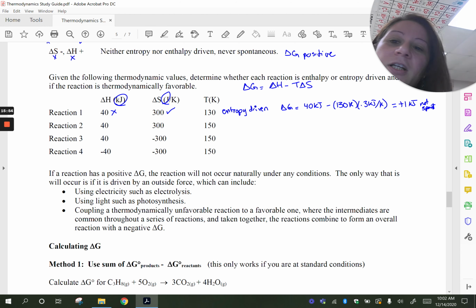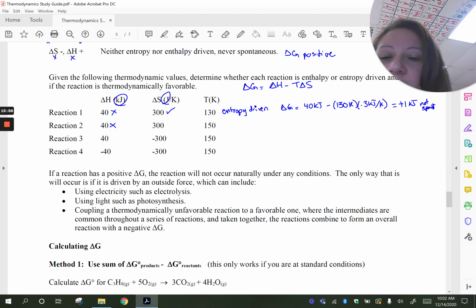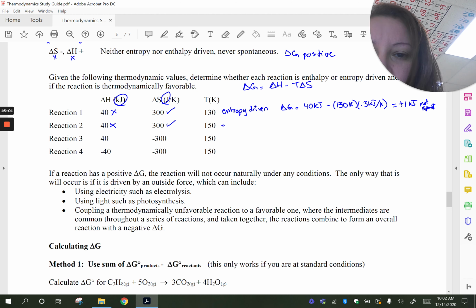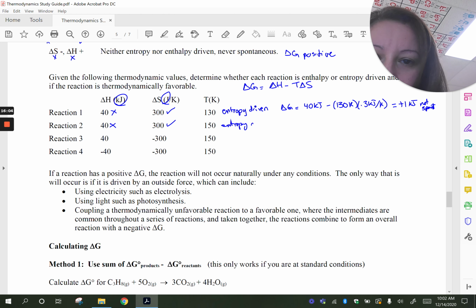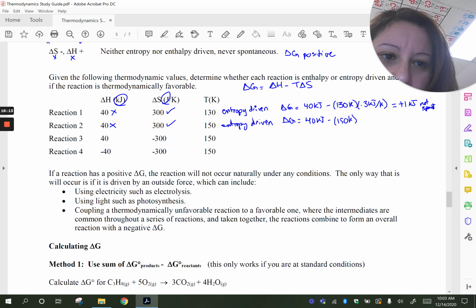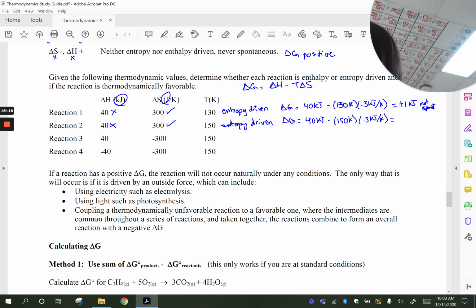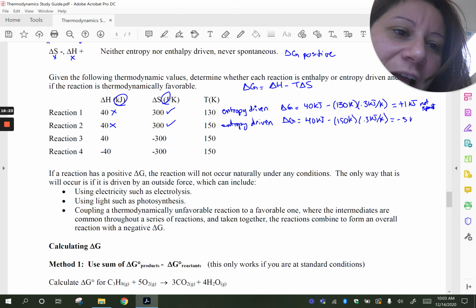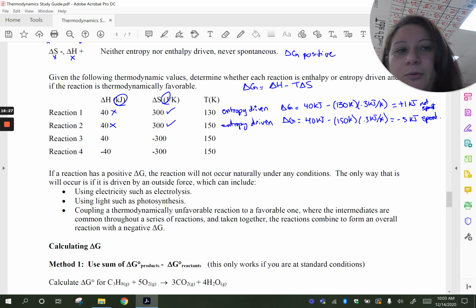Let's look at the next one. This is positive again, so that's not favored. Delta S is positive, that's still favored, and so it's still entropy driven, not enthalpy driven. So we've got to calculate delta G. So 40 kilojoules again, minus, we changed the temperature here, and we're at a higher temperature, so we have a chance here. We get negative 5 kilojoules. And so this is spontaneous, thermodynamically favorable.